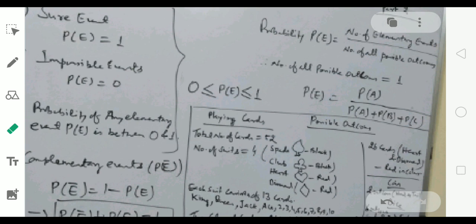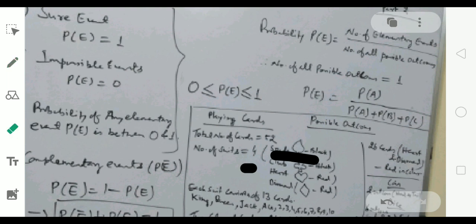So a deck of playing cards consists of 52 cards. The total number of cards is equal to 52, and we have 4 suits, meaning 4 types of cards in that 52. Each suit consists of 13 cards, so 13 into 4 makes 52. Okay, so what are the suits? The suits are, here is spade. I have put one sign also.